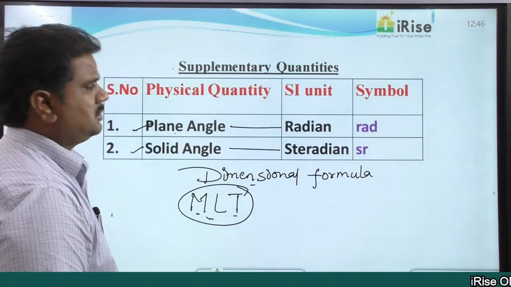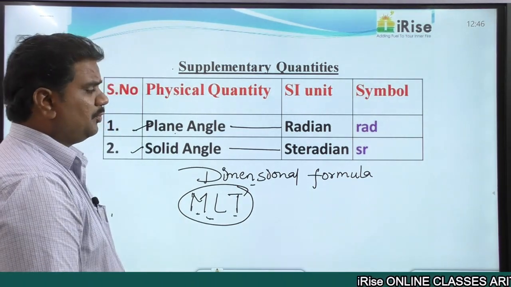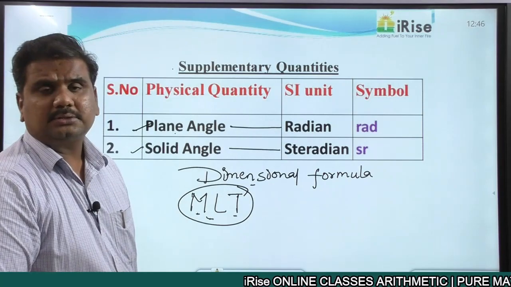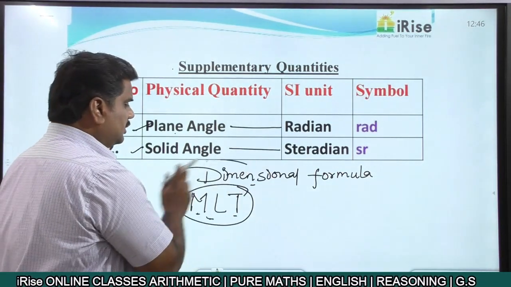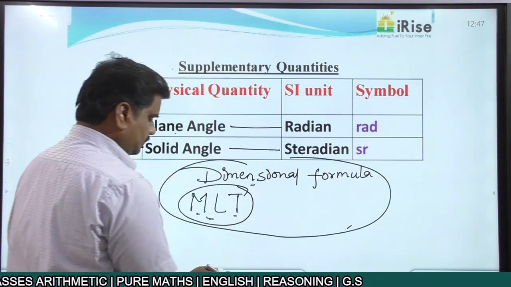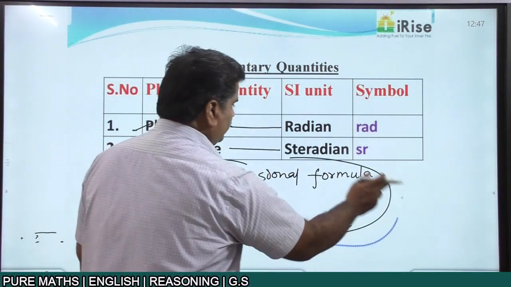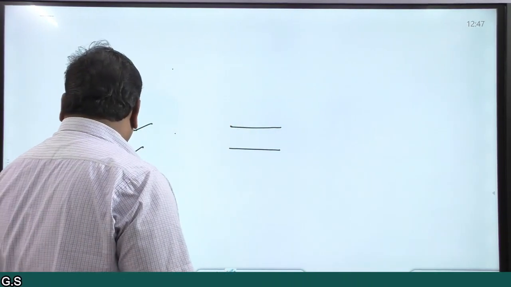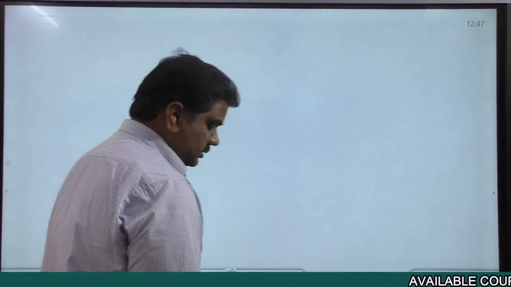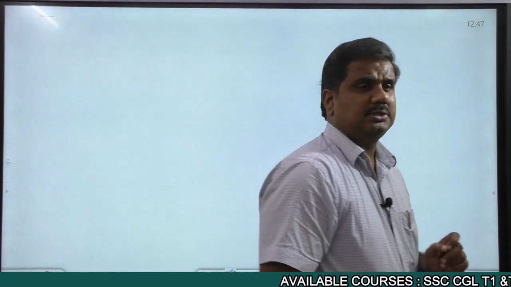Apart from this, we need to go for different derived units. When talking about derived units, we have got almost 50 to 60 derived units.